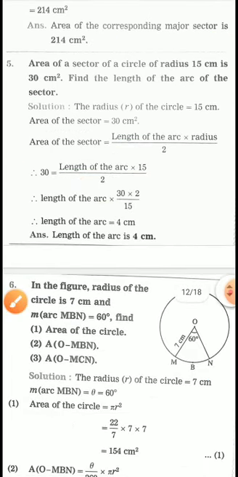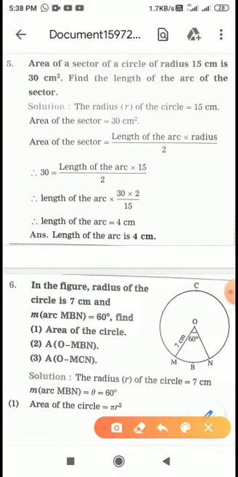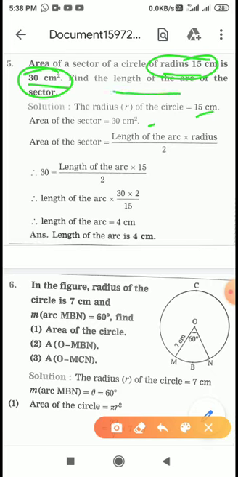Now we will move to the question number 5. Here, area of a sector of a circle of radius 15 centimeter is 30 centimeter square. So your area of sector is 30 centimeter square. The value of R is 15. Okay, and we have to find out length of arc. So this question we have done, I think.